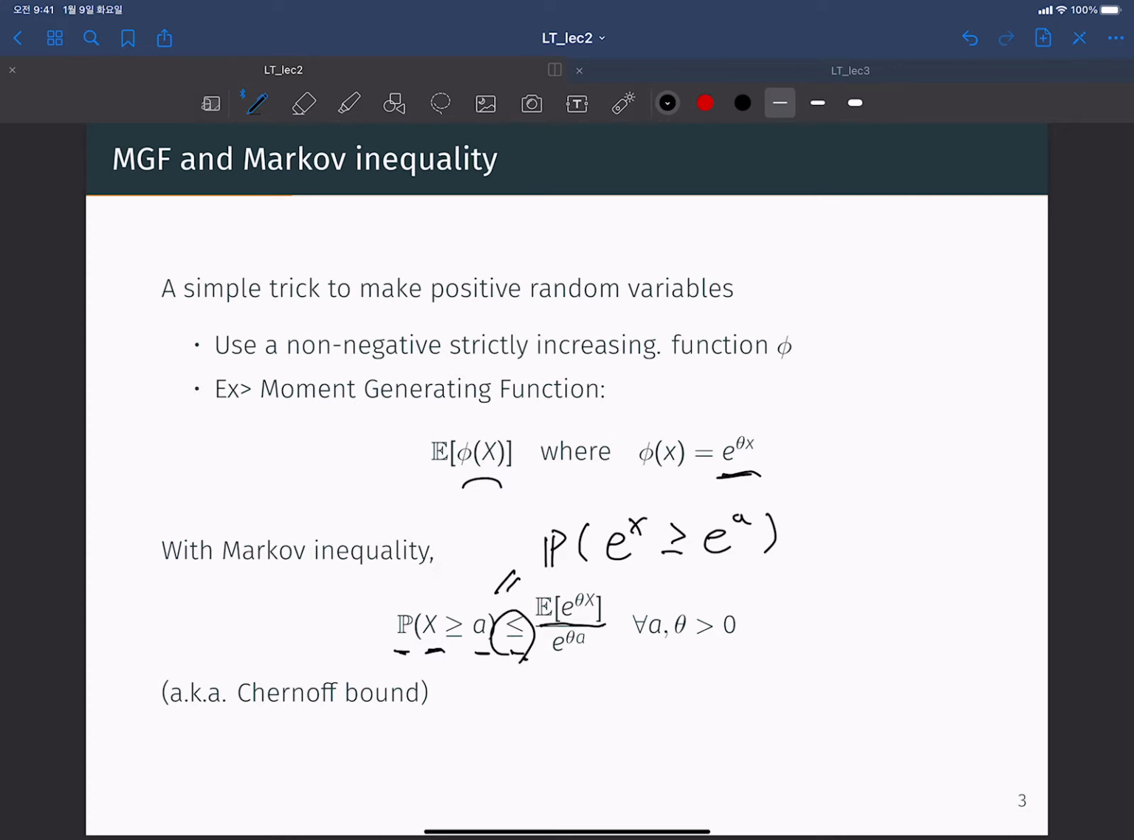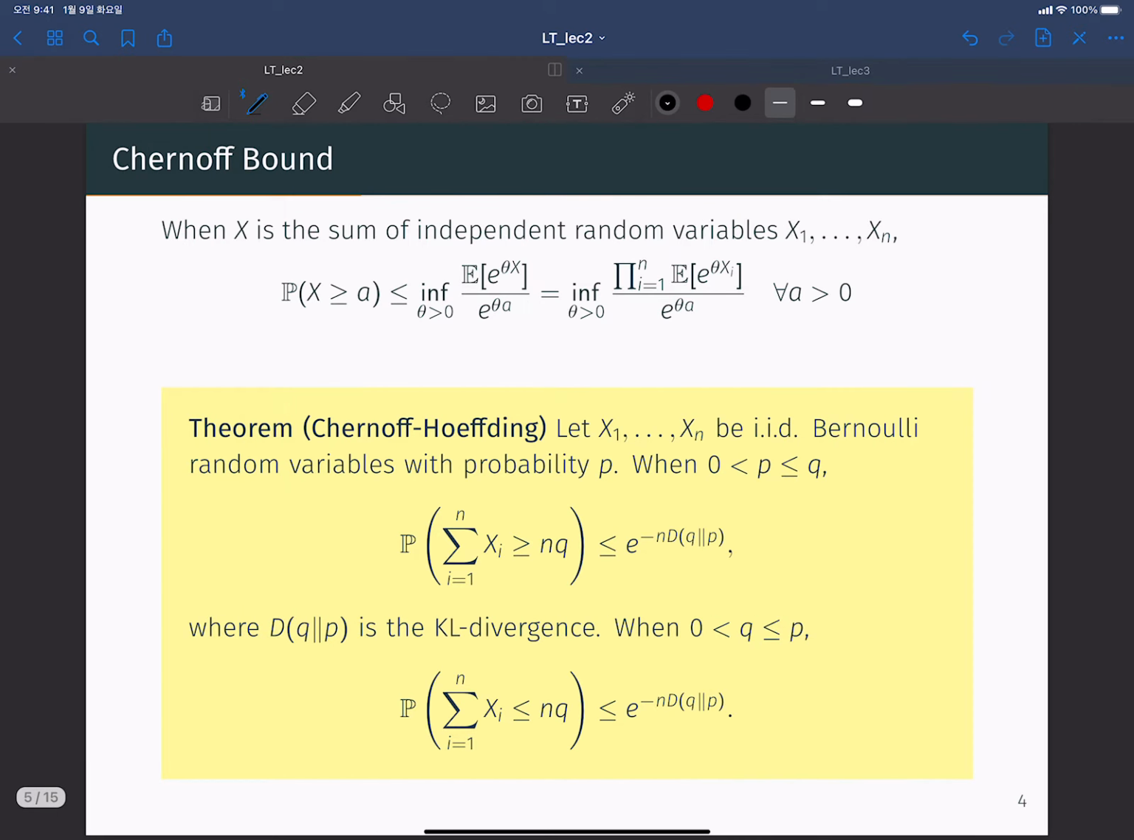The exponential function with any positive constant zeta still keeps this very nice property. So more generally, we can write down this inequality with any positive a and parameter zeta. This is also known as the Chernoff bound.